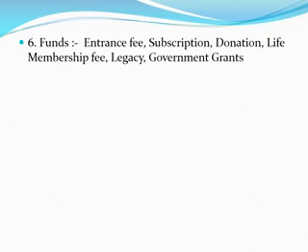Then the last characteristic, the sixth characteristic, is called funds, which I have already told. Once again I am repeating: entrance fee, subscription, donation, life membership fee, legacy, government grants. I have already told how funds are generated by the not-for-profit organization. The same thing here I have repeated.